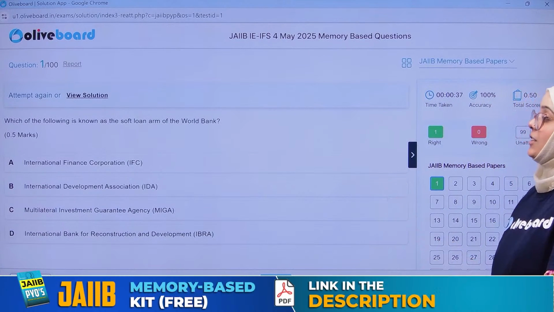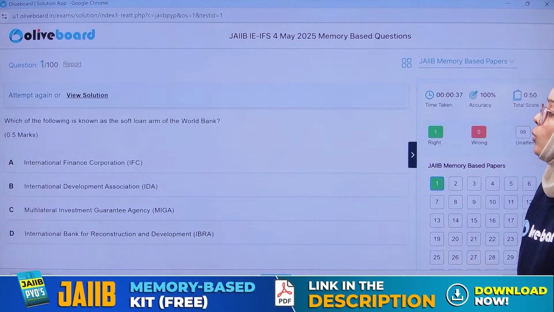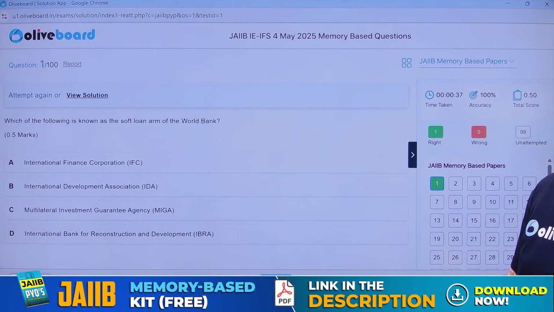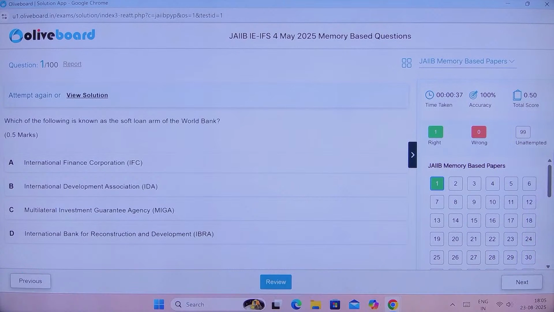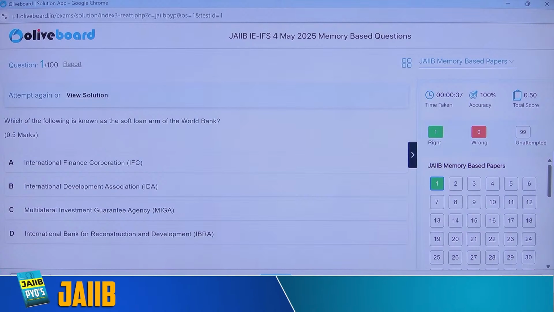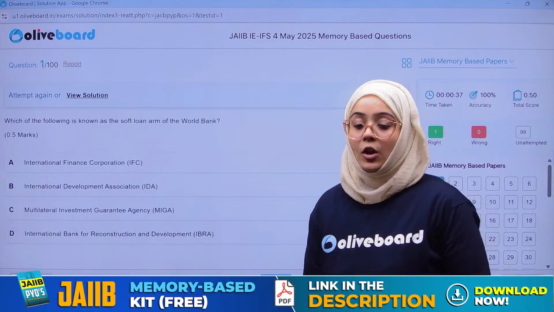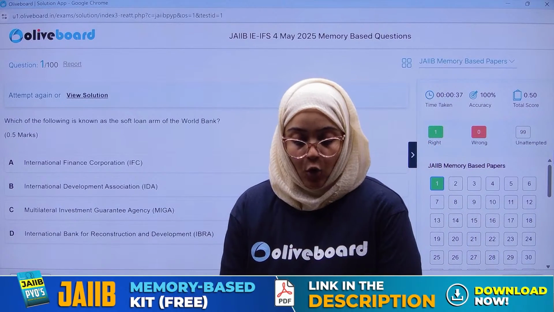So the very first question is, which of the following is also known as the soft loan arm of the World Bank? Everyone, please answer this question. The very first question I have started. You have to answer which of the following is called the soft loan arm of the World Bank. Everyone, please answer this question, guys. Soft loan window of the World Bank.